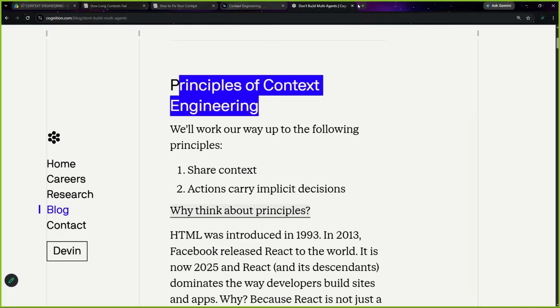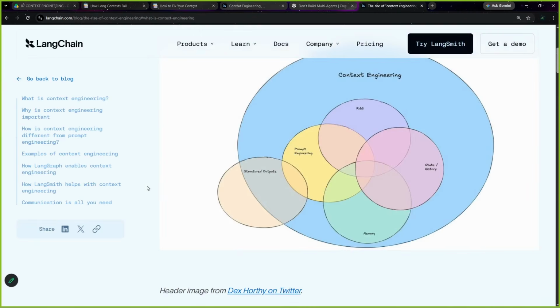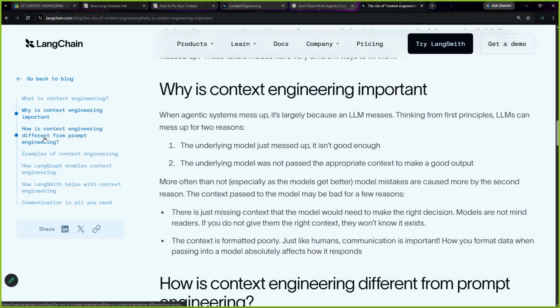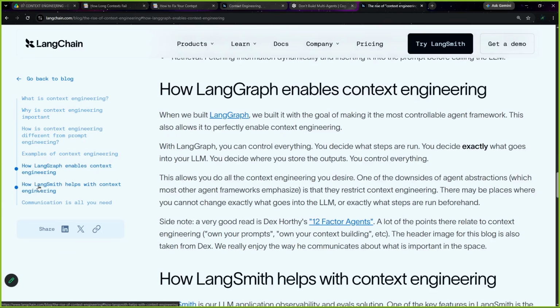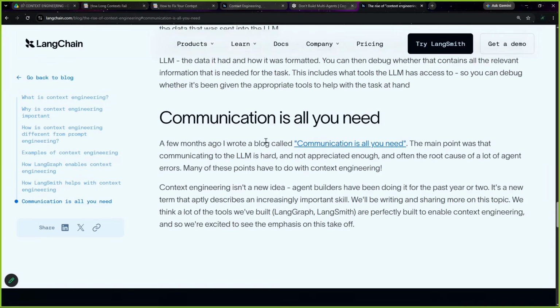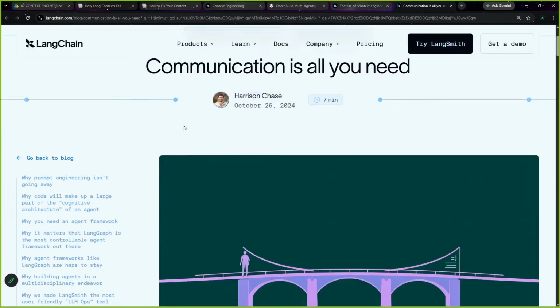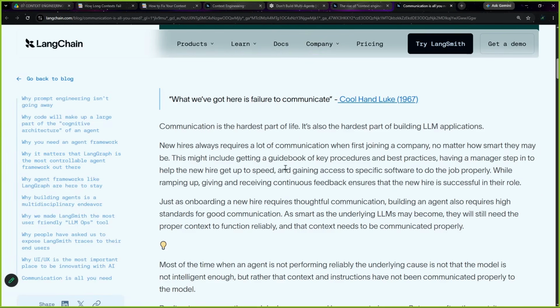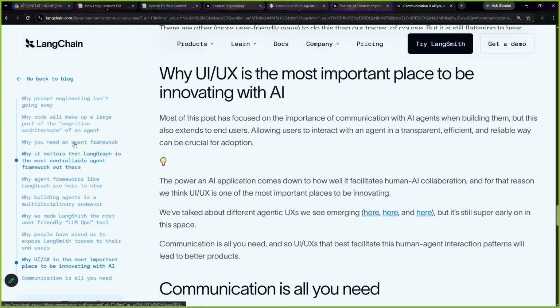Let me show you the last post. See, this is your post, The Rise of Context Engineering. You can start with why context engineering is important, examples, how LangGraph uses it. So when we will be using LangGraph, how we will be managing our context. Communication is all you need. So you can read this blog post. You can just go in depth on all of these things, and you will understand multiple things. Read some articles, put in some time.